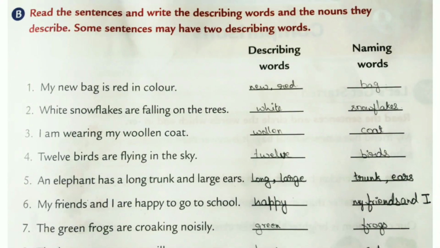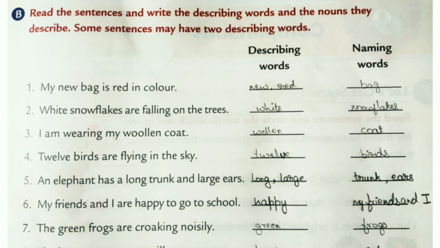Okay, next B main, page number 35. Read the sentences and write the describing words and the nouns they describe. Some sentences may have 2 describing words. Okay, so we have to identify the naming words and the describing words given in the sentence. First one, my new bag is red in color. Understand it, children?